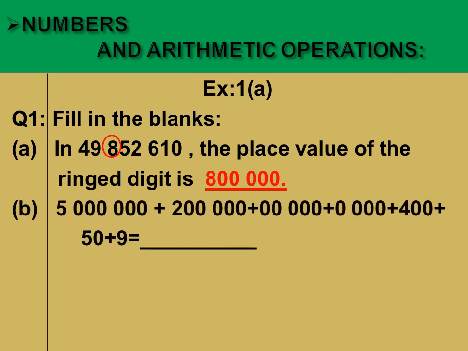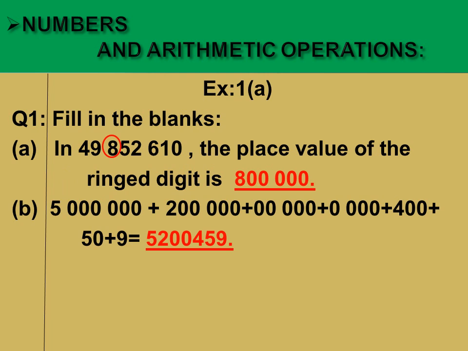Now part B. In part B, the expression is given in an expanded form and we have to write a number from this expanded form, okay. We will count the jumps, and after counting the jumps, we will write the number like this, okay.